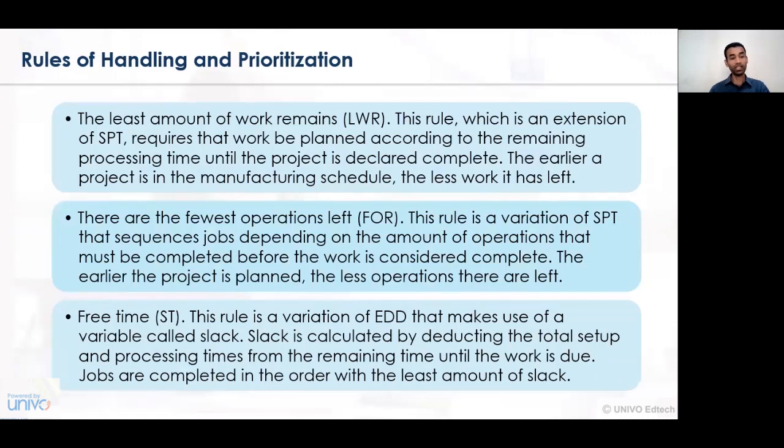Another rule for handling and prioritization is the labor work ratio. The labor work ratio focuses on the amount, quantity or quality of labor that has been employed. The labor may be either skilled or unskilled, and what is the amount of work that has been assigned to them. So the labor work order ratio clearly identifies the amount of manufacturing schedule that has been prepared and whether the task has been completed or not.